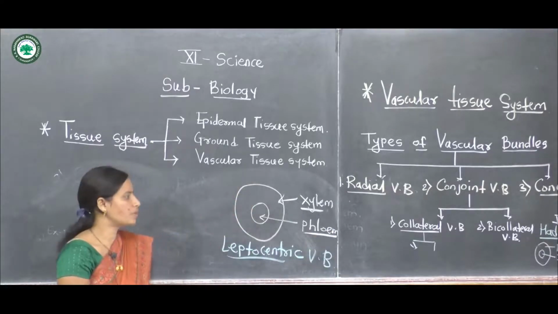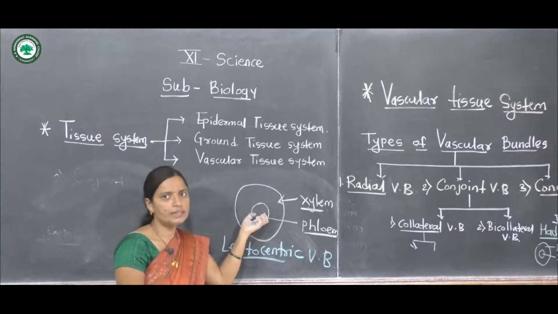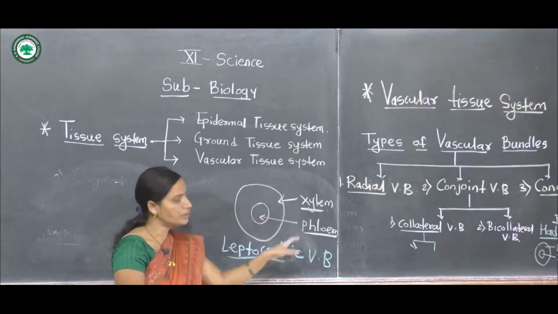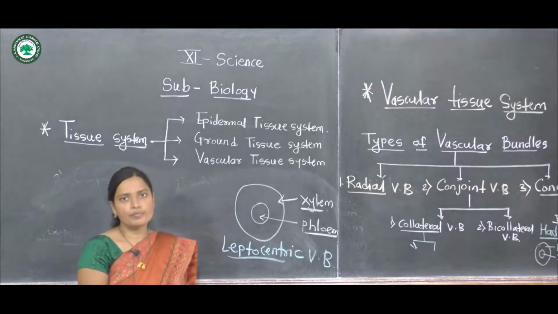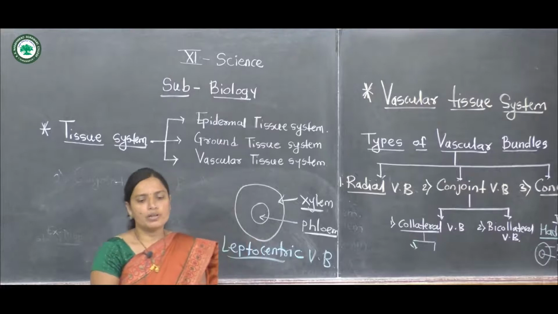In the liptocentric type, the phloem is in the centric position and is surrounded by xylem.